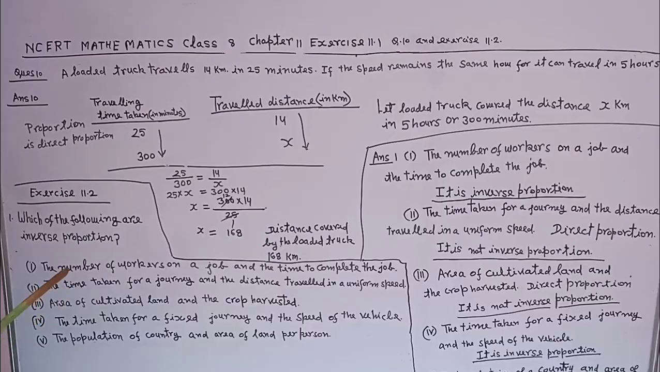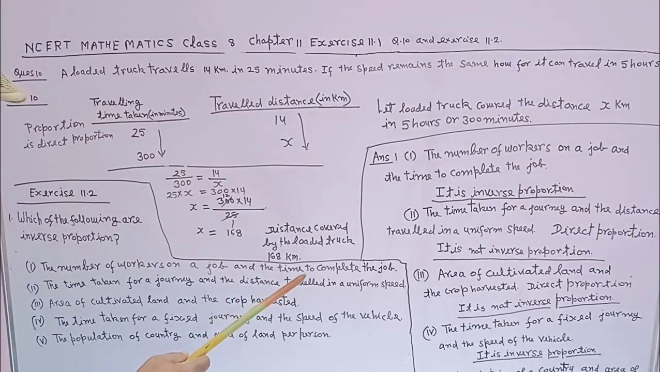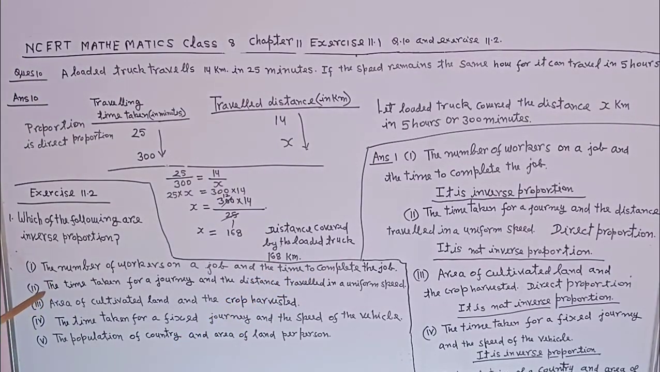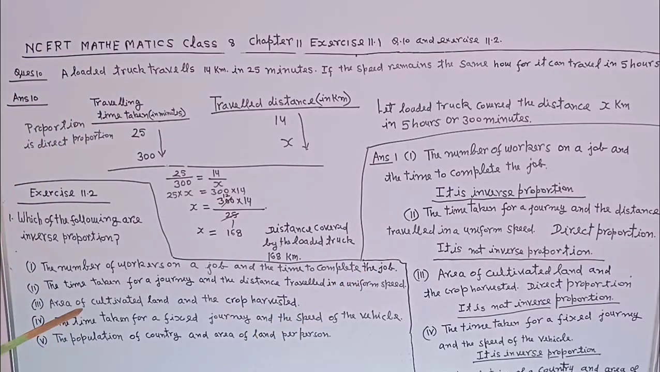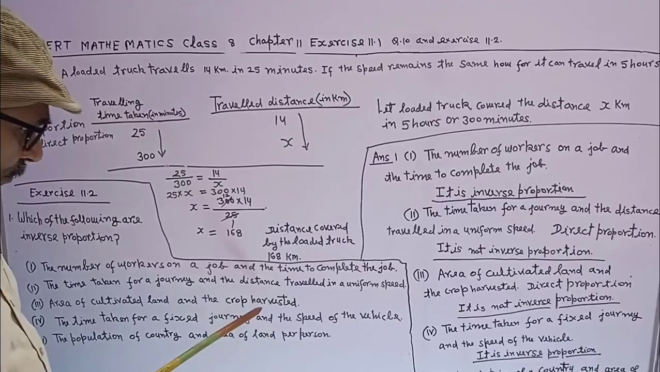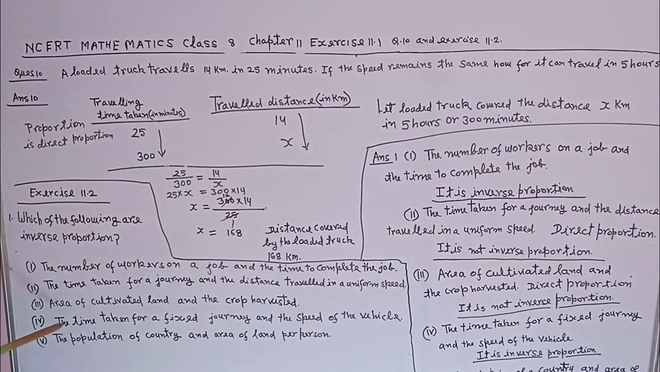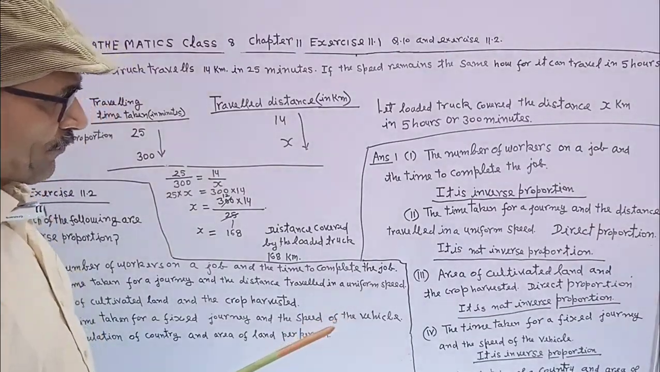Exercise 11.2. Which of the following are inverse proportion? Number 1, number of workers on a job and the time to complete the job. 2nd, the time taken for a journey and the distance travelled at a uniform speed. 3rd, area of cultivated land and the crop harvested. 4th, the time taken for a fixed journey and the speed of the vehicle. 5th, the population of a country and area of land per person.